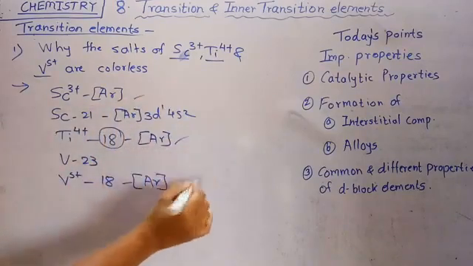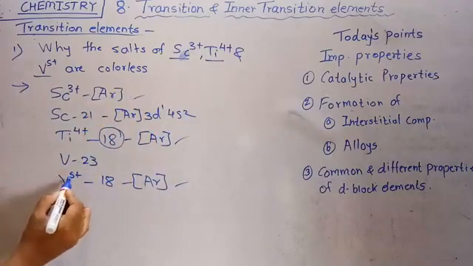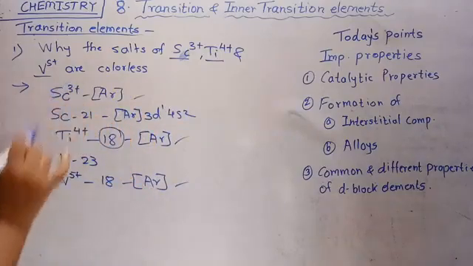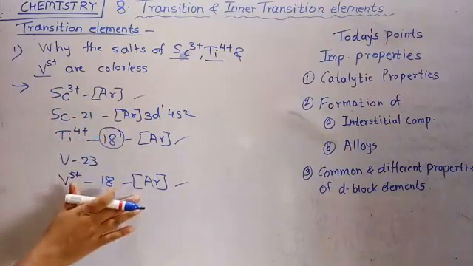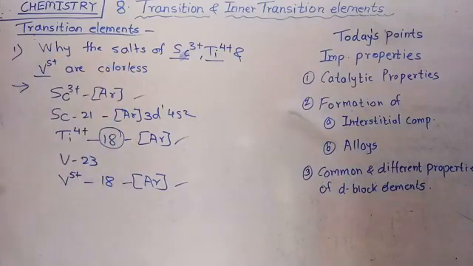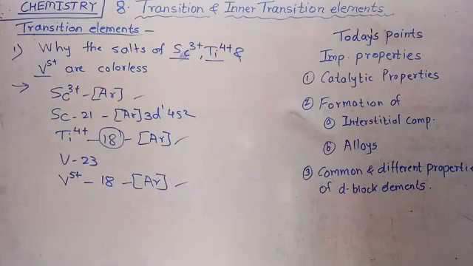Due to this, in scandium 3 plus, titanium 4 plus and vanadium 5 plus, there is no unpaired electron in the d orbital. They show the completely filled electronic configuration of argon. So they do not form colored compounds. They form colorless compounds. Clear?